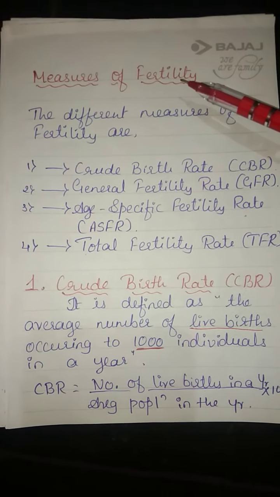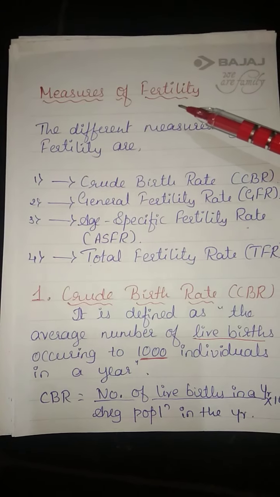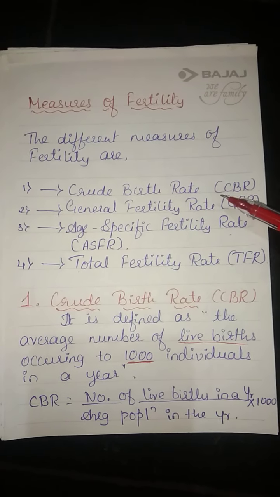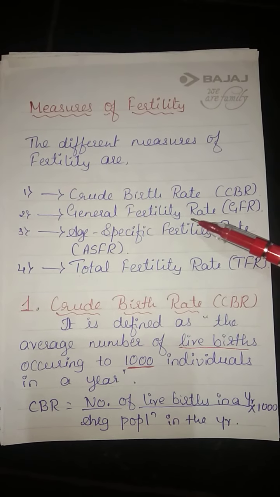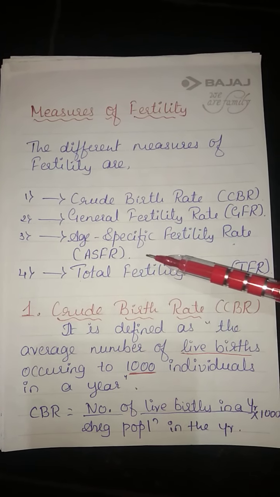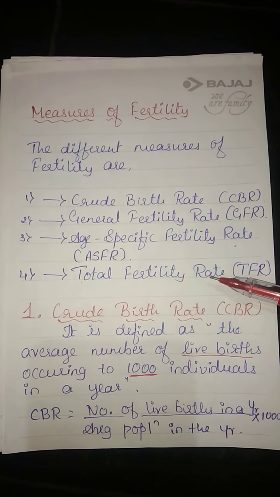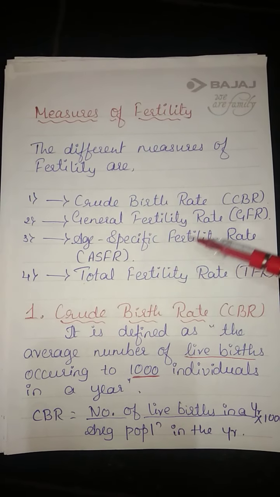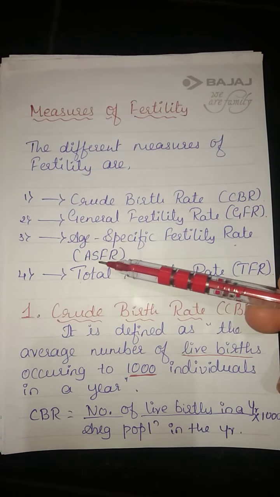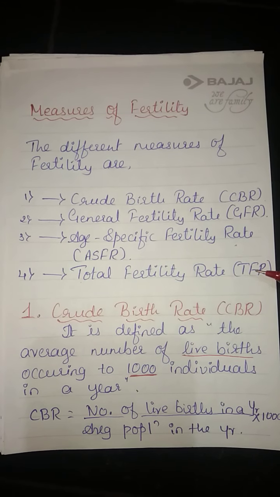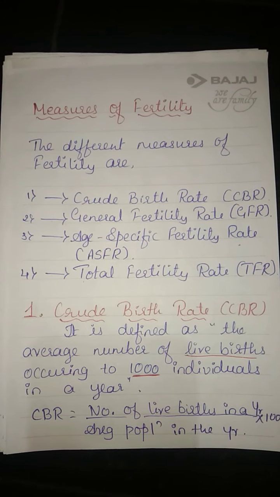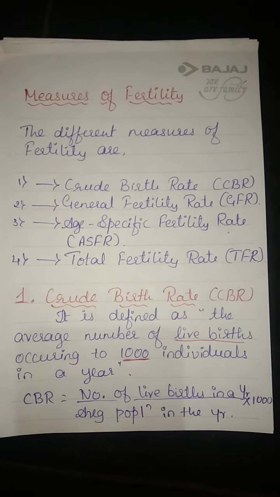Measures of fertility. So we have different measures here. First one, crude birth rate, CBR we can say, general fertility rate, GFR, age specific fertility rate, ASFR, total fertility rate, TFR. Instead of writing this, we can use CBR, GFR and ASFR, TFR. Okay, in the question paper also they'll use this. We'll see one by one.